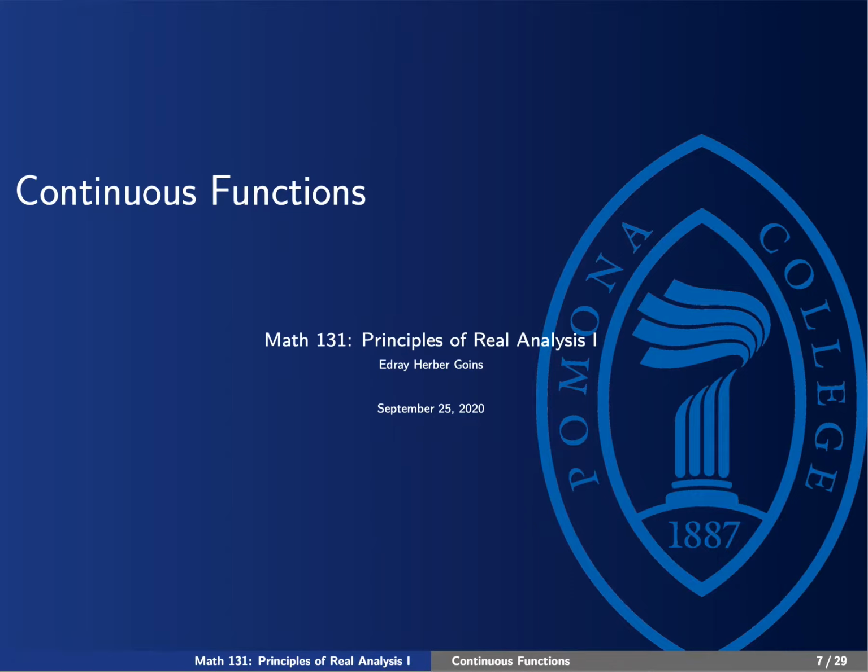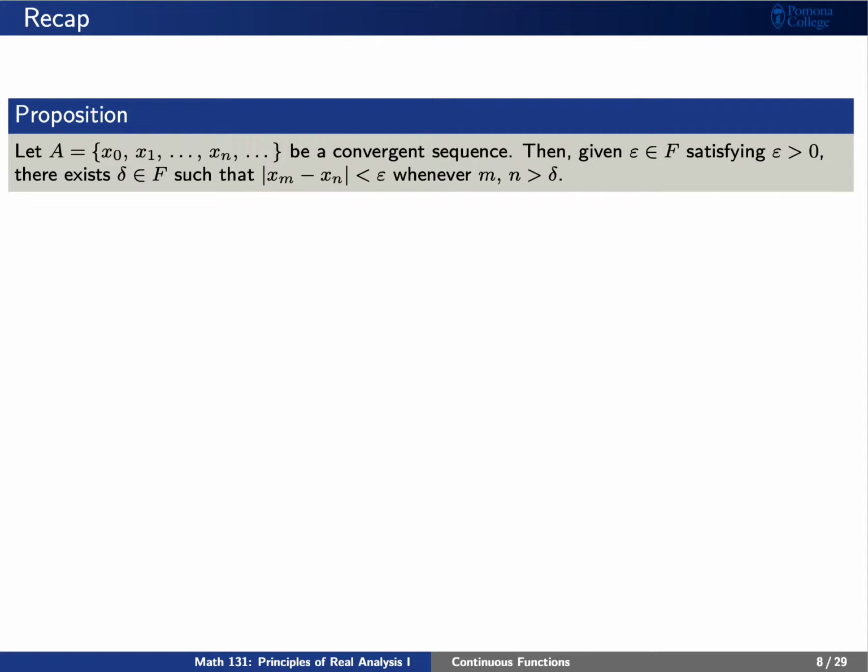Today we're going to talk about continuous functions. Let's first recap some ideas that we talked about before. Say that A is a convergent sequence. That is, that we have terms x0, x1, all the way through xn, and so forth.